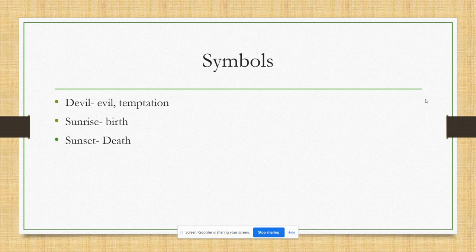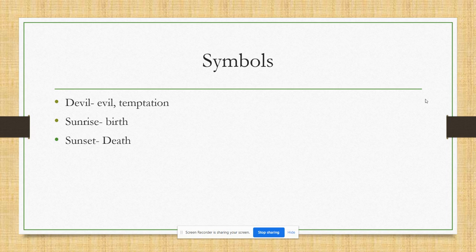Now, come to the symbols in this story. Devil. The devil is not like a devil with hoops and horns, not a physical entity. It is a symbol for evil, for temptation, the evil of greed. The other symbols are sunrise and sunset, in the condition given to Pahom, which was mentioned by the Bashkir chief.